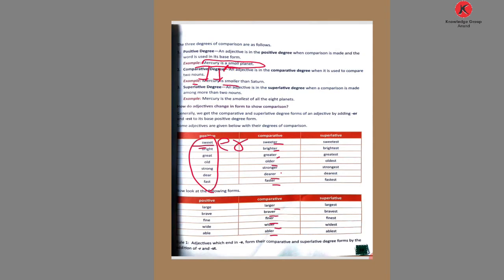Then one more thing we do. After adding er, we write than. Smaller than Saturn. Okay, in comparative degree we do this. After the adjective we write er, then write than.